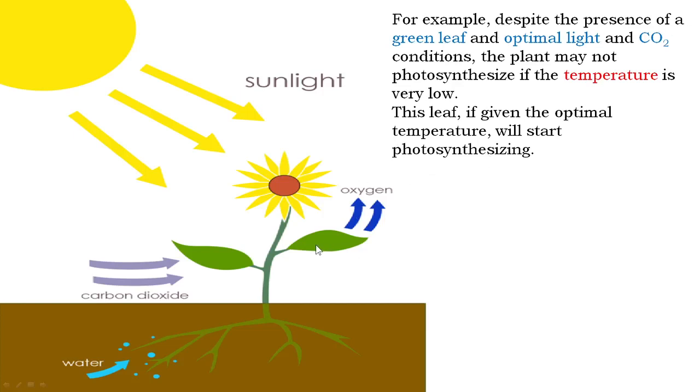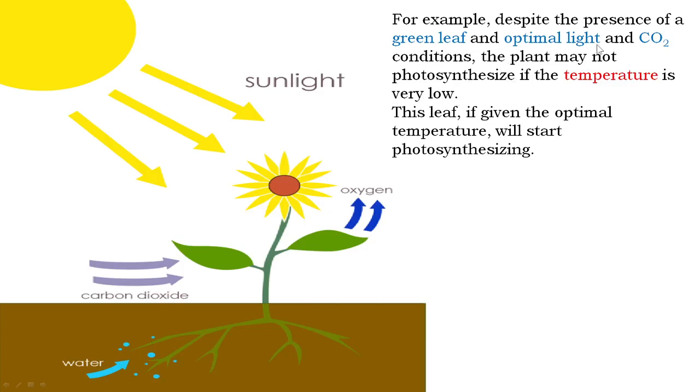which means chloroplast and chlorophyll are present. Despite the presence of green leaf, optimal light, and carbon dioxide concentration, the plant may not photosynthesize if the temperature is very low.